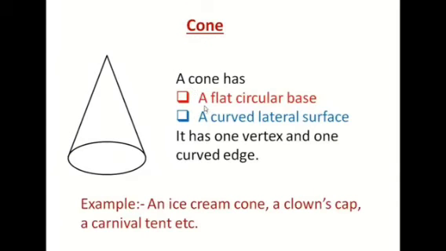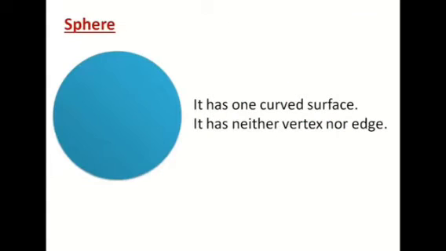So we can say that a cone has a flat circular base and a curved lateral surface. It has one vertex and one curved edge. So the examples are very common to you: an ice cream cone, a clown's cap, or a carnival tent. All these are examples of cone. Look at this figure here. It is a sphere. A sphere doesn't have any vertex or edge. It has only one curved surface. So the examples of sphere are very common. It is a football or a ball or a globe.